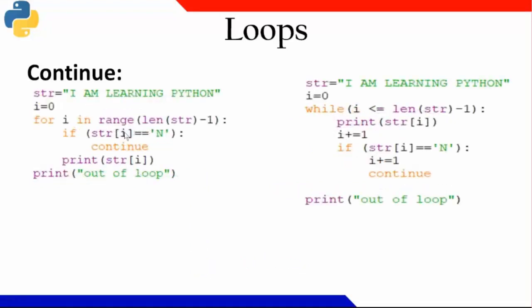Let us take one more example. Both the programs will give the same output. I am writing, I am learning Python, and the len function gives the length of the string. Whatever may be the length, I don't know. But wherever n appears, it will not print and it will go to the next character to print. Now you see, I am LEAR, n is missing here. PYTHO, n is missing here. Whenever n appeared, it didn't print it and went on to print the next character in the string. This is the work of continue.